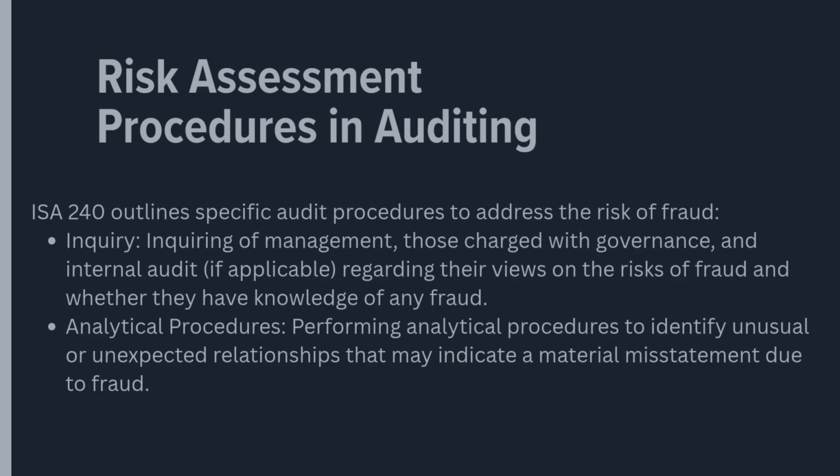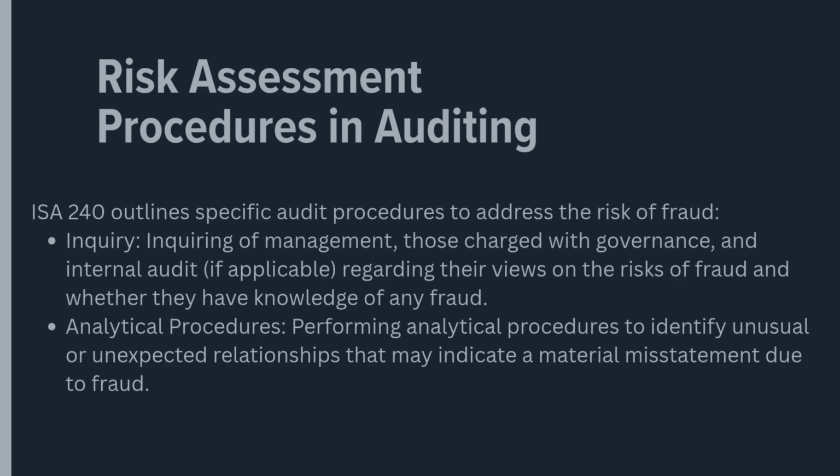2. Make inquiries. Inquire of management, internal audit, and those charged with governance about their assessment of fraud risks, and any known or suspected instances of fraud. 3. Perform analytical procedures. At the planning stage, these can identify unusual relationships or trends that might indicate fraud. 4. Consider fraud risk factors. Evaluate whether any conditions or events, known as fraud risk factors, are present. These include incentives, pressures, opportunities, and attitudes, rationalization.